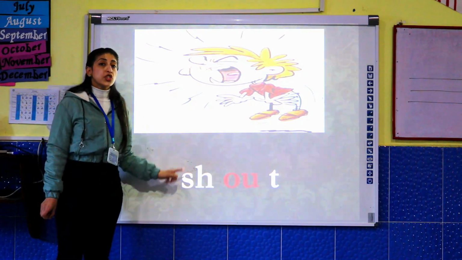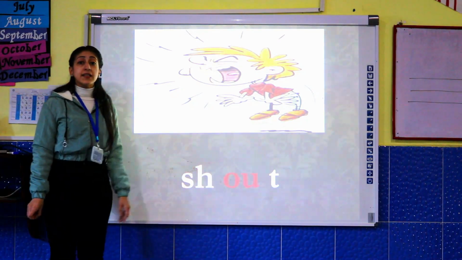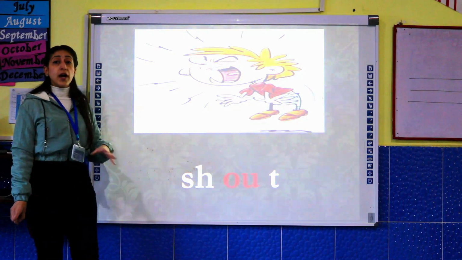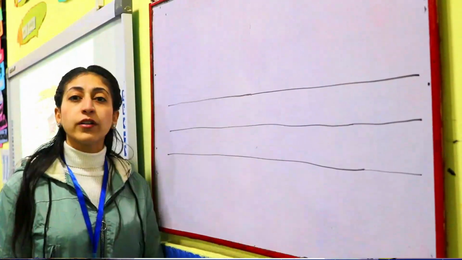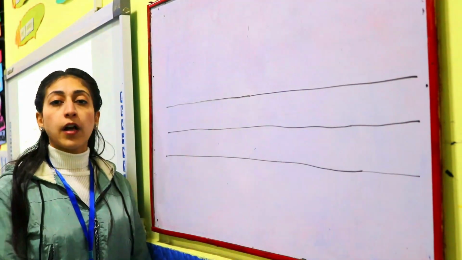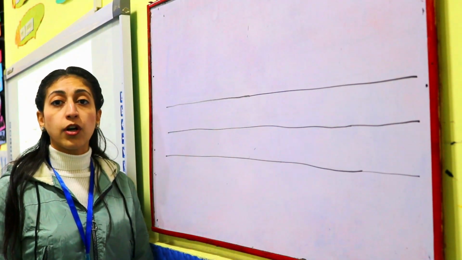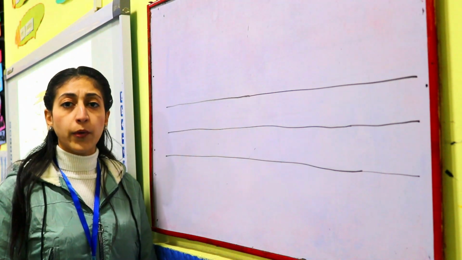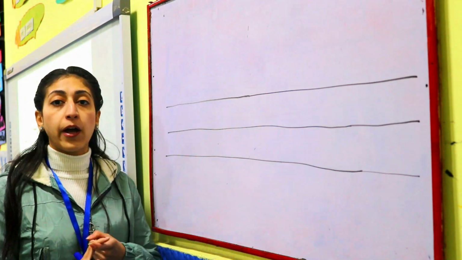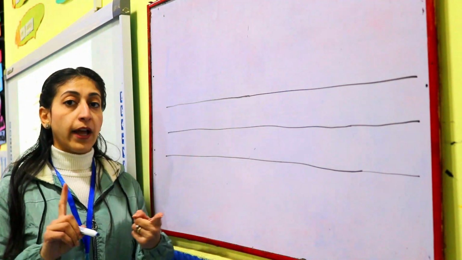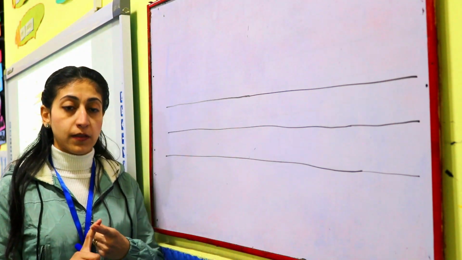Excellent. Let's know how to write this sound on the board together. Okay, now we will write this diphthong on the board. Do you remember with me the sound of today? Yes, it's called ow. Do the action with me, please.